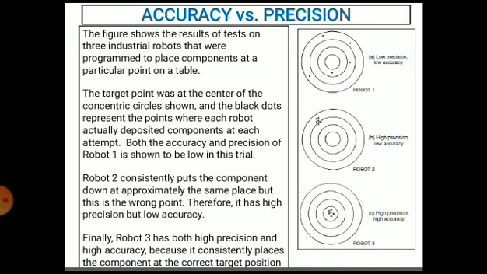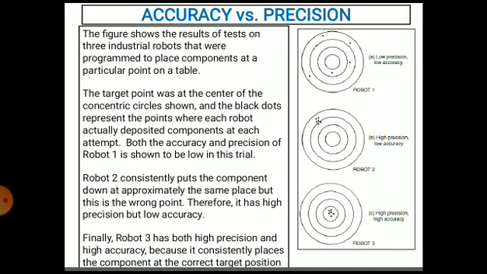Both the accuracy and precision of robot number 1, shown in diagram 1, are low. So low precision and low accuracy, because all the components are scattered, not placed at a single point.